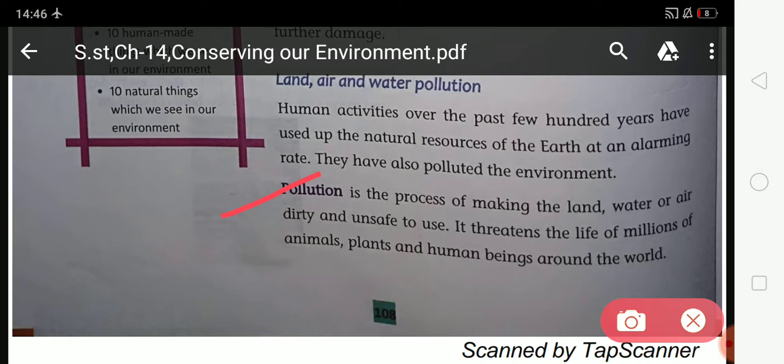So students, we depend upon the land, water and air. When the land, water and air are affected, it also affects the lives of people, animals and plants. So we should protect our environment and we should not pollute it.